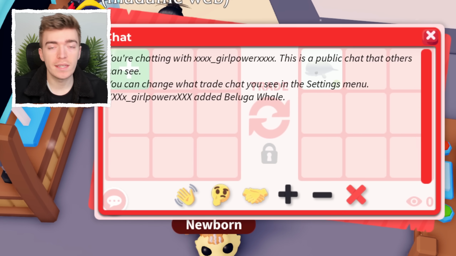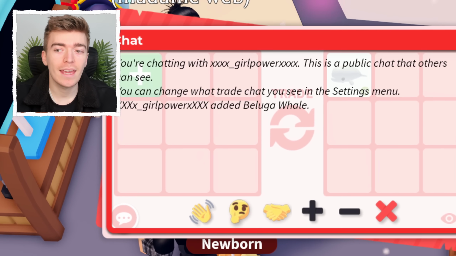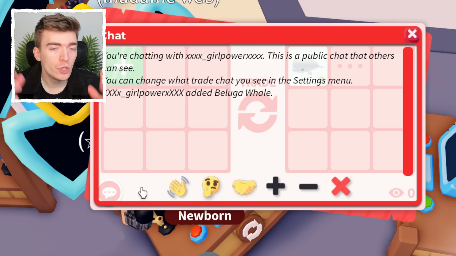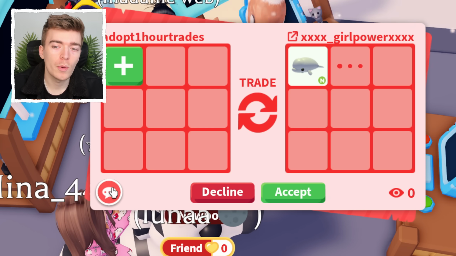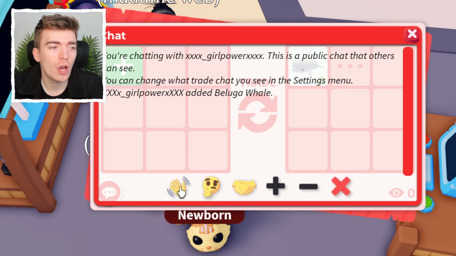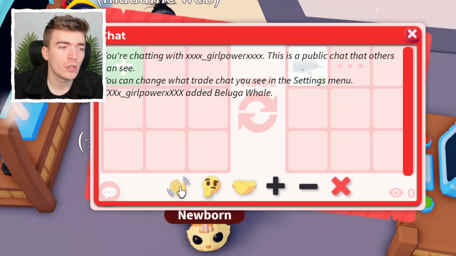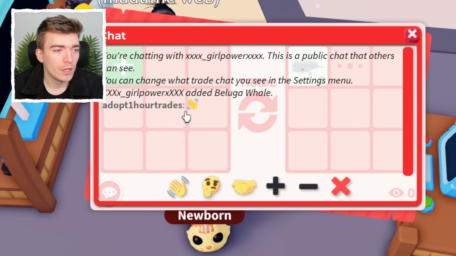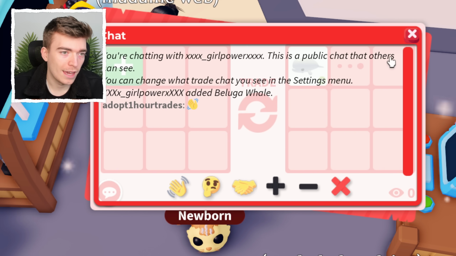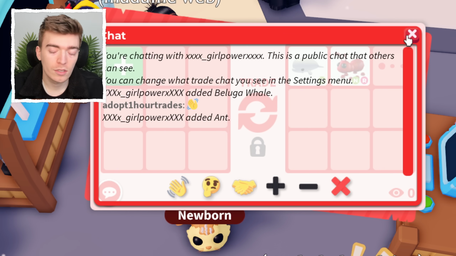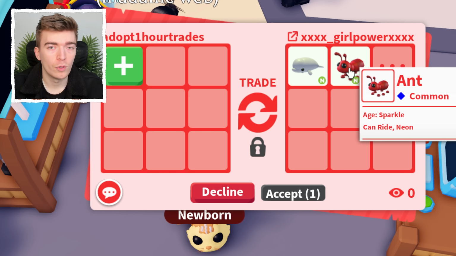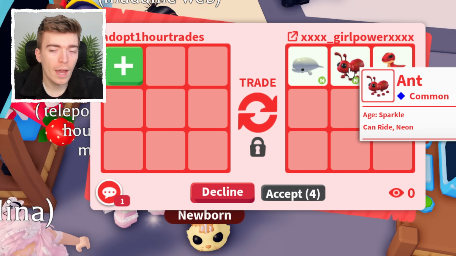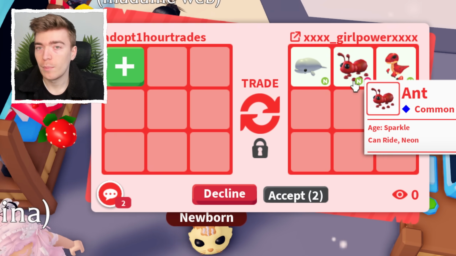Adopt Me has just made it where you can't use in-game trading chat anymore. You know, when you used to press this button, it would allow you to chat with the user that you're trading. Well, now all you can do is use these buttons where you can wave, do the "I'm thinking about it," the "let's do it," the plus, the minus, and the X. There is no way that I can communicate with this user right here for what I'm offering, what I'm trying to trade, telling them what I'm looking for.